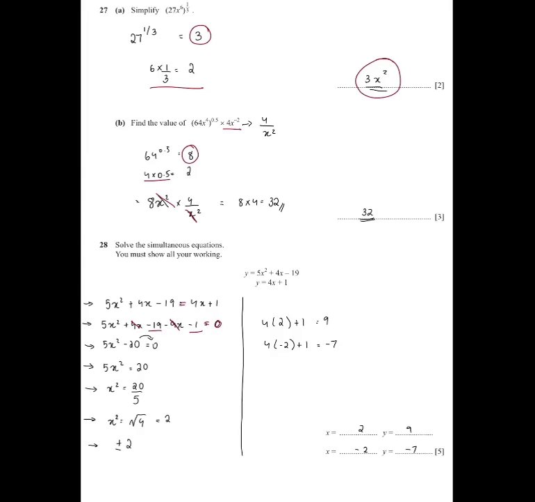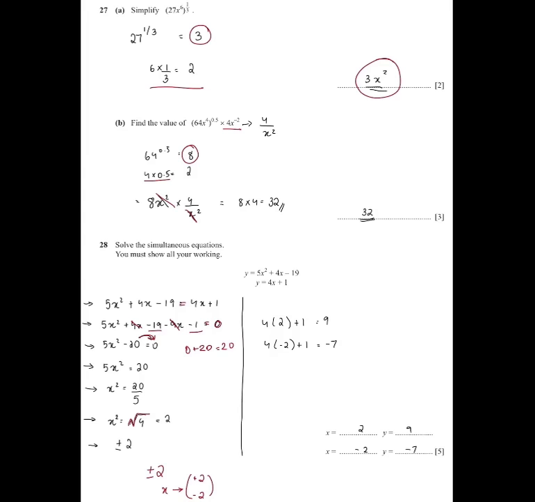Then we bring this minus 20 to the other side, so it becomes 0 plus 20, which is equal to 20. Then 5x squared is equal to 20. So to find x squared, we can do 20 by 5, which is 4. To remove this power and find the x value, we can take the root of 4, which gives us 2. So here we have plus minus 2. So plus minus 2 means plus 2, and the second value is minus 2. These are our x values.